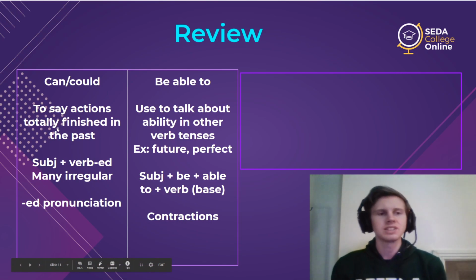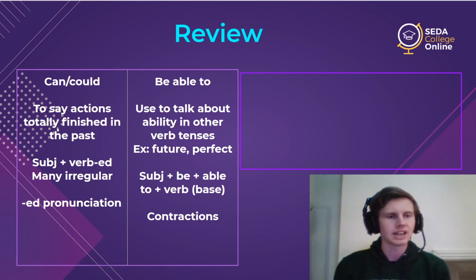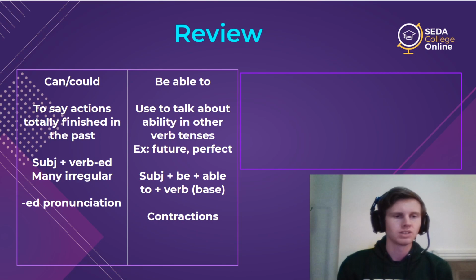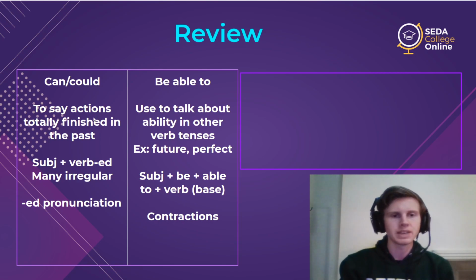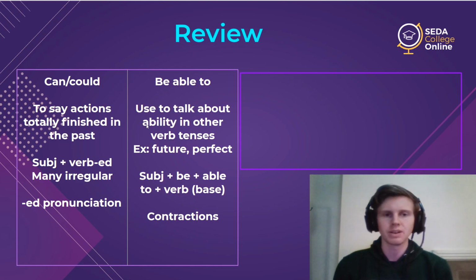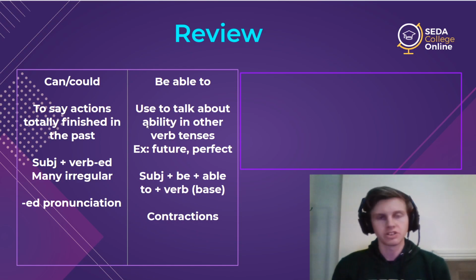Can and could is to talk about ability, something that's true now and something that's true in the past. Be able to is used to talk about ability in all other tenses, future and perfect.